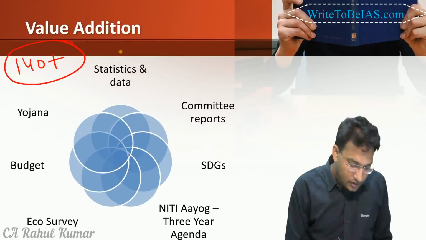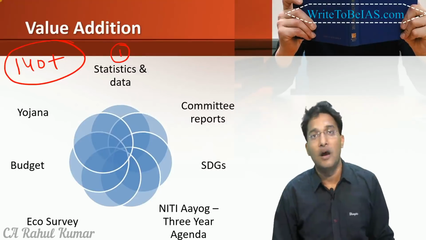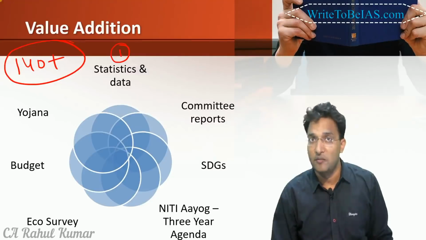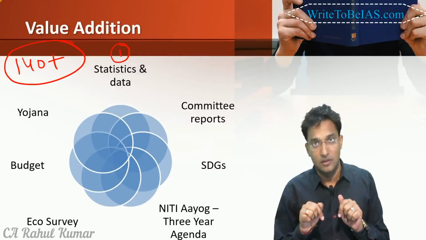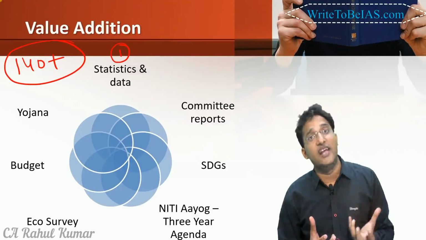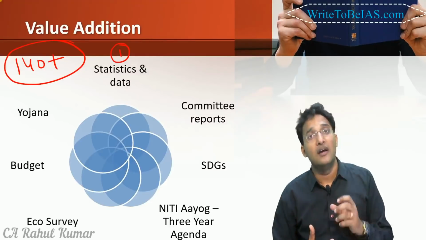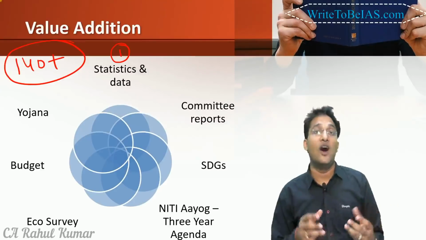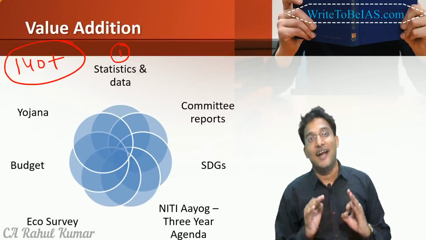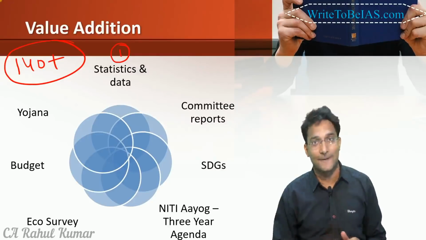For example, the first thing is that we can quote some statistics and data. For example, how much is the poverty at the time of independence? How much is the poverty at the time of 1991 reforms? How much is the poverty right now? For example, what was India's rank in FDI in the last 5 years, and what is the rank today? What was India's rank in ease of doing business in 2014 and what is it today? If you have these facts in mind, then you can quote these facts at any place and you can score extra marks. See, every extra mark gives you an edge.